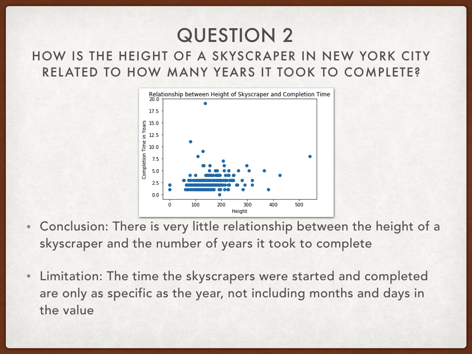Question 2. How is the height of a skyscraper in New York City related to how many years it took to complete? As shown by the scatter plot above, there is very little relationship between the height of a skyscraper and the number of years it took to complete. The limitation on this set of data is that the time the skyscrapers were started and completed are only as specific as the year, not including months and days in the value.